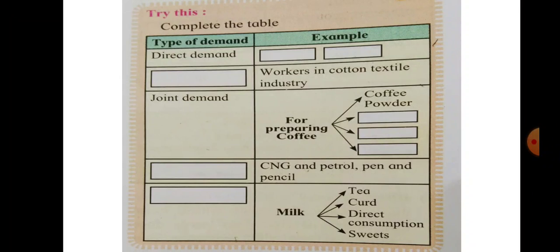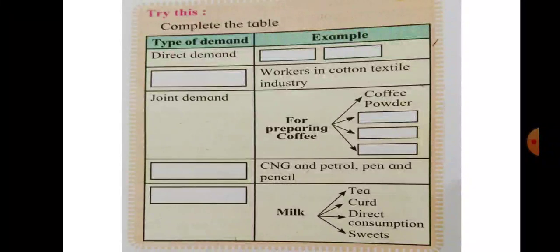In the next row, they have given an empty box, and in the example, they have given CNG and petrol. Pen and pencil, CNG and petrol. Yes, these are the examples of what? Substitute demand or competitive demand. What is a substitute demand or competitive demand? When two commodities compete with each other on the basis of their price, then that demand is known as a substitute demand or competitive demand.